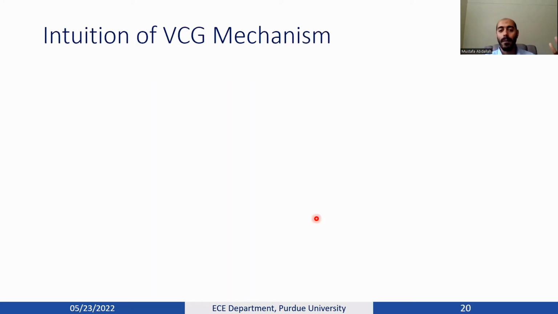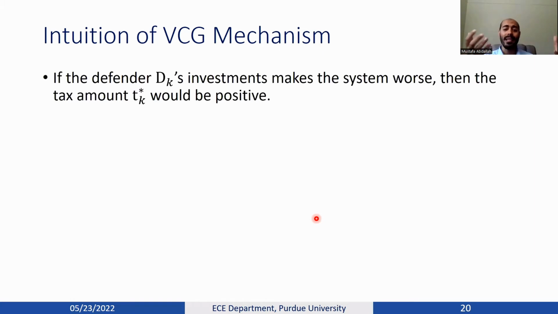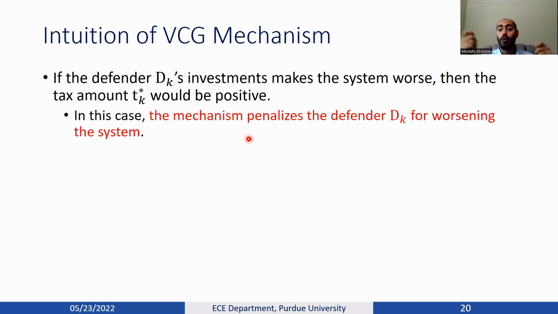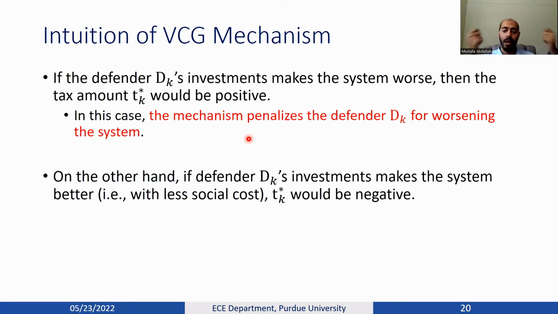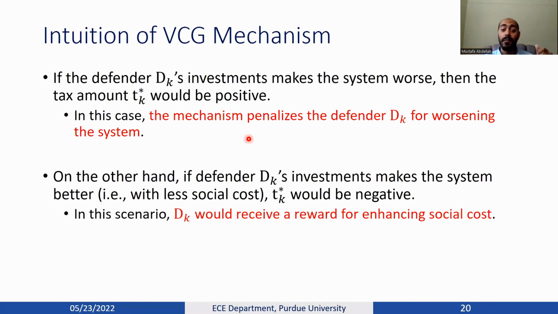So just to go simpler, without any math complexity, the idea is that if the defender's investments make my system worse, then the tax amount would be positive. In other words, the mechanism would penalize the defender because you made the society more or less secure with more cost. On the other hand, if the defender's investments make the system better, with less social cost, the taxes would be negative.